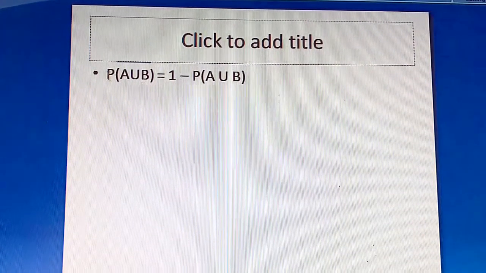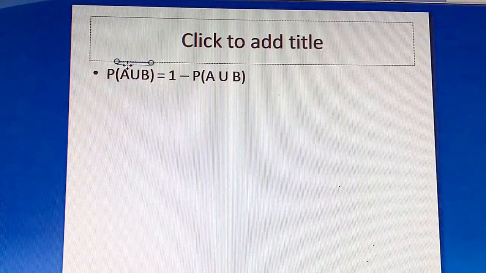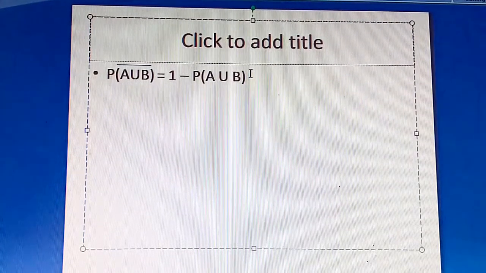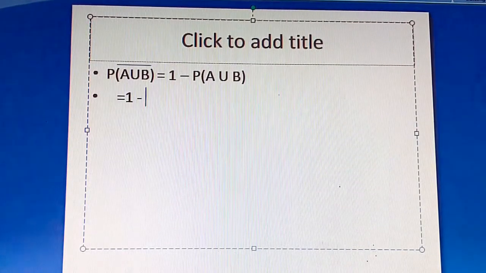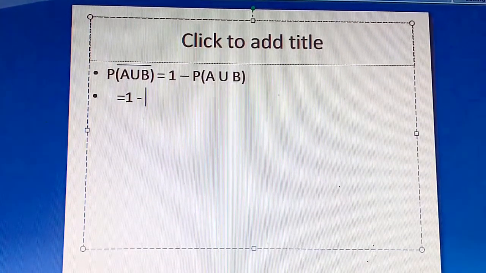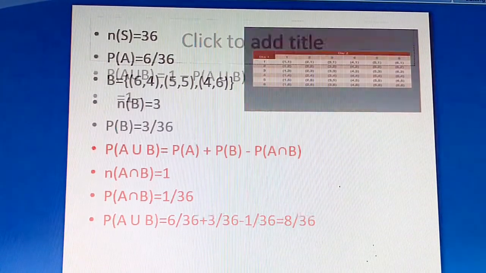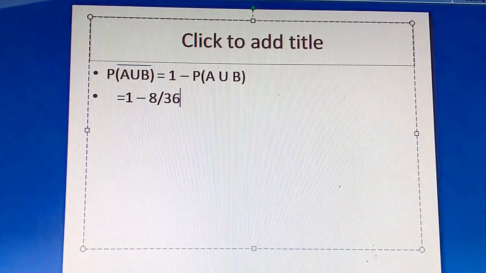P of A union B the whole bar is nothing but 1 minus P of A union B. So we'll substitute here, which is equal to 1 minus P of A union B. We got the probability of A union B as 8 by 36. So 8 divided by 36.